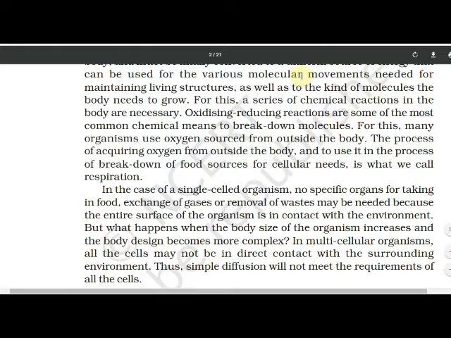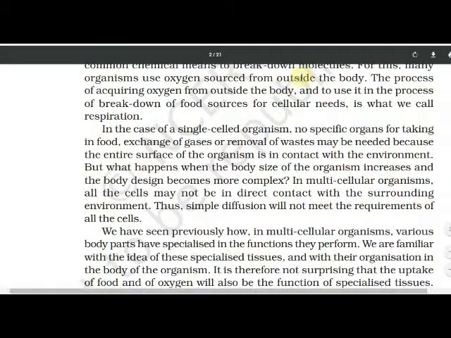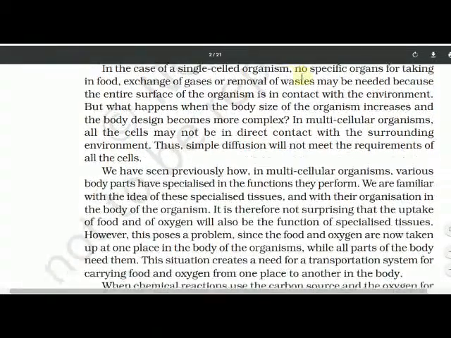For the requirement of the cells, oxygen is carried through blood capillaries via blood, yes or no. We have seen previously how in multicellular organisms various body parts have specialized functions. In amoeba, a single-celled animal, there is no specific system to carry out respiration, excretion, nutrition or digestion of food. But in multicellular organisms, various body parts have specialized functions they perform.